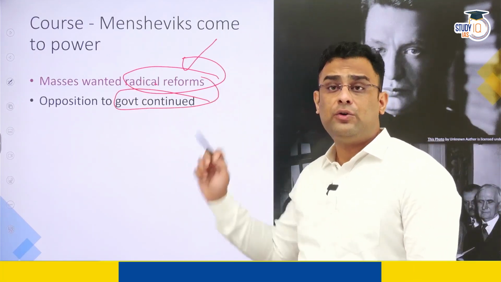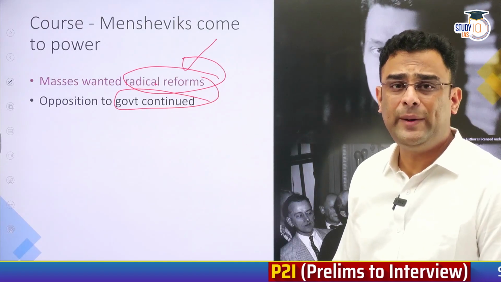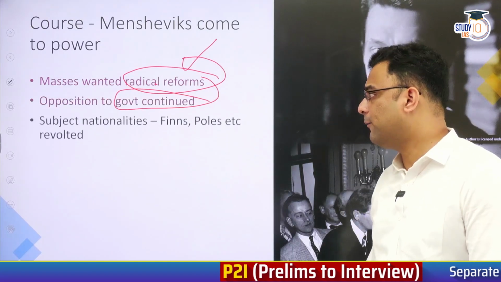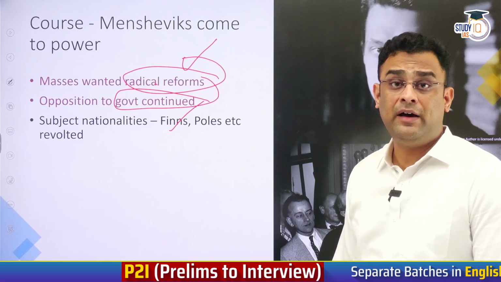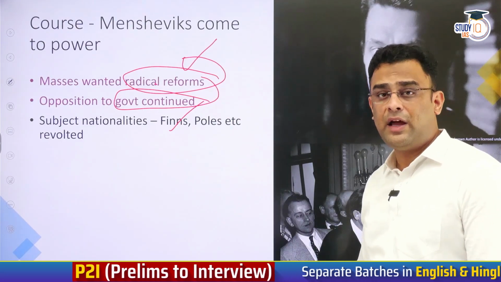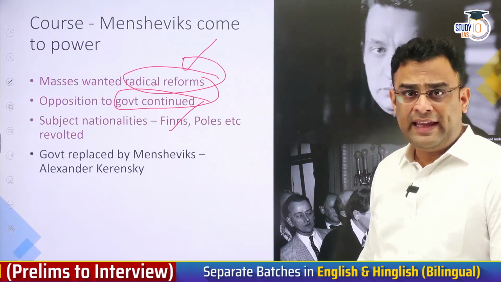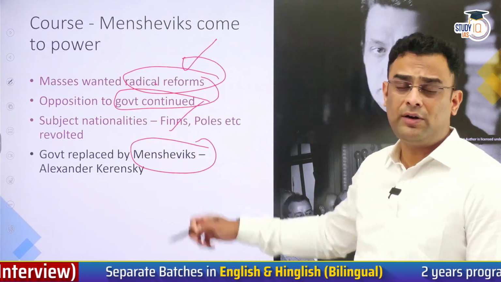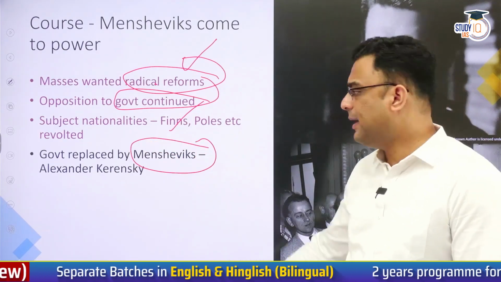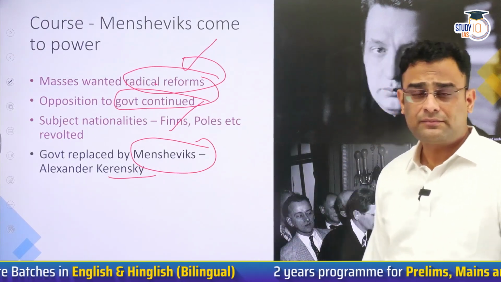Opposition, therefore, to this new government continued in Russia. Russians were continuing to protest against their own government. Subject nationalities were again up in arms. Earlier against the Tsar they were fighting, now they were fighting against this new government. Seizing this opportunity, Mensheviks or moderate communists came to power. Their leader being Alexander Kerensky.